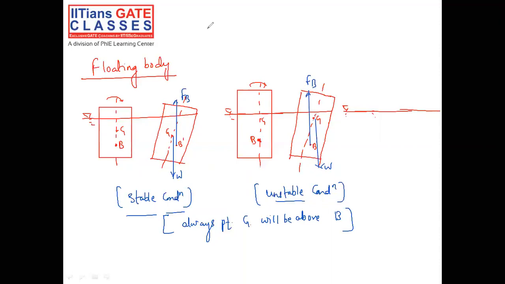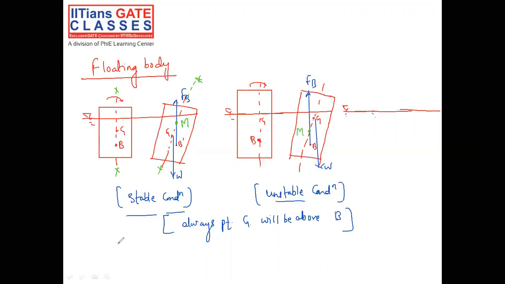It is the point of intersection of the vertical line which is passing through the new center of buoyancy, that is B dash, and the original vertical axis, let us assume xx. The intersection point is called M. Same here also, you can see M is here.